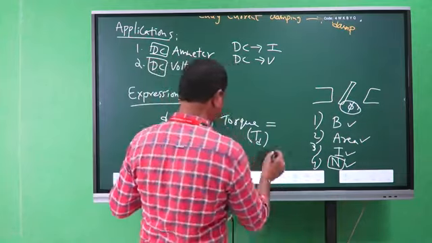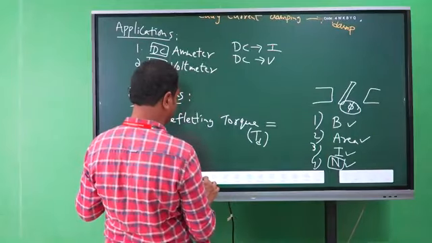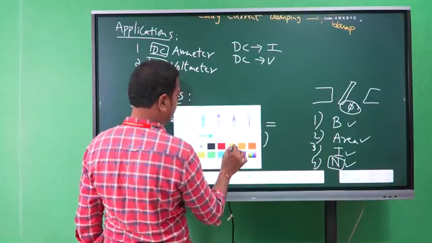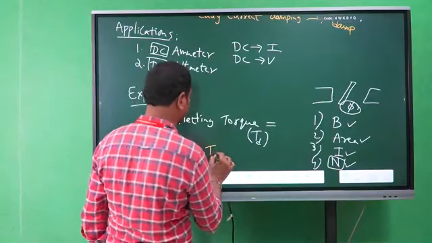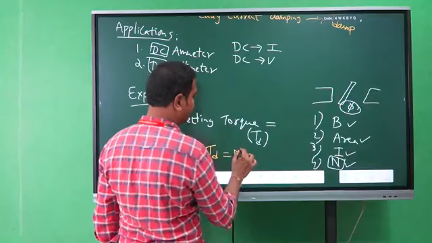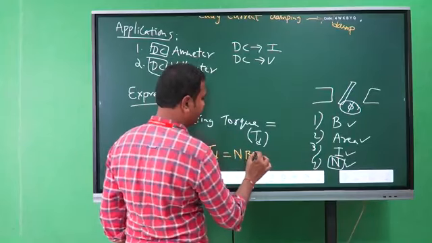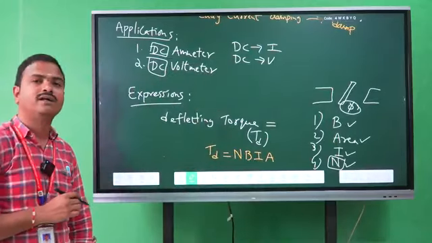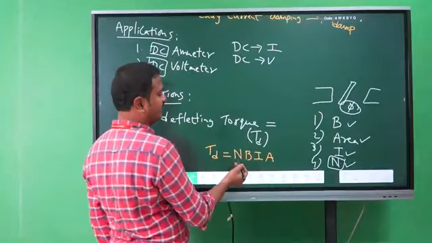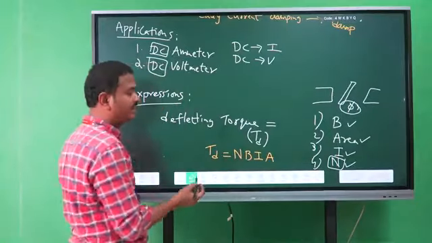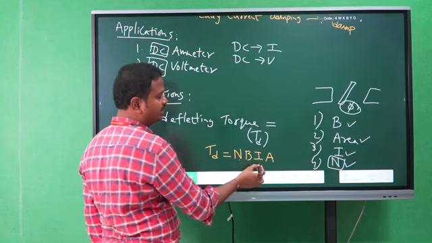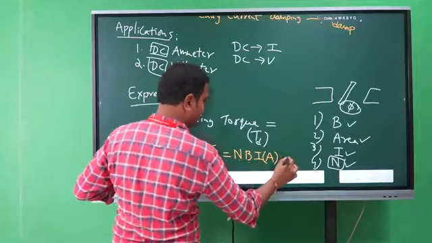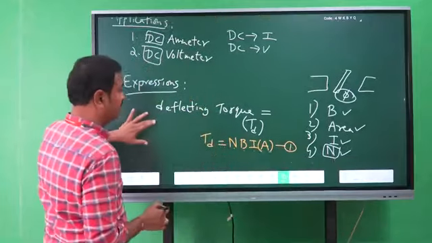Okay, so the expression is, the deflecting torque expression, TD is equal to the number of turns N, flux density, current magnitude and area of the coil. So this is the torque expression. TD is equal to NBIA. Okay, number of turns, flux density magnitude, current magnitude and area of the coil. Clear? So this is equation 1.